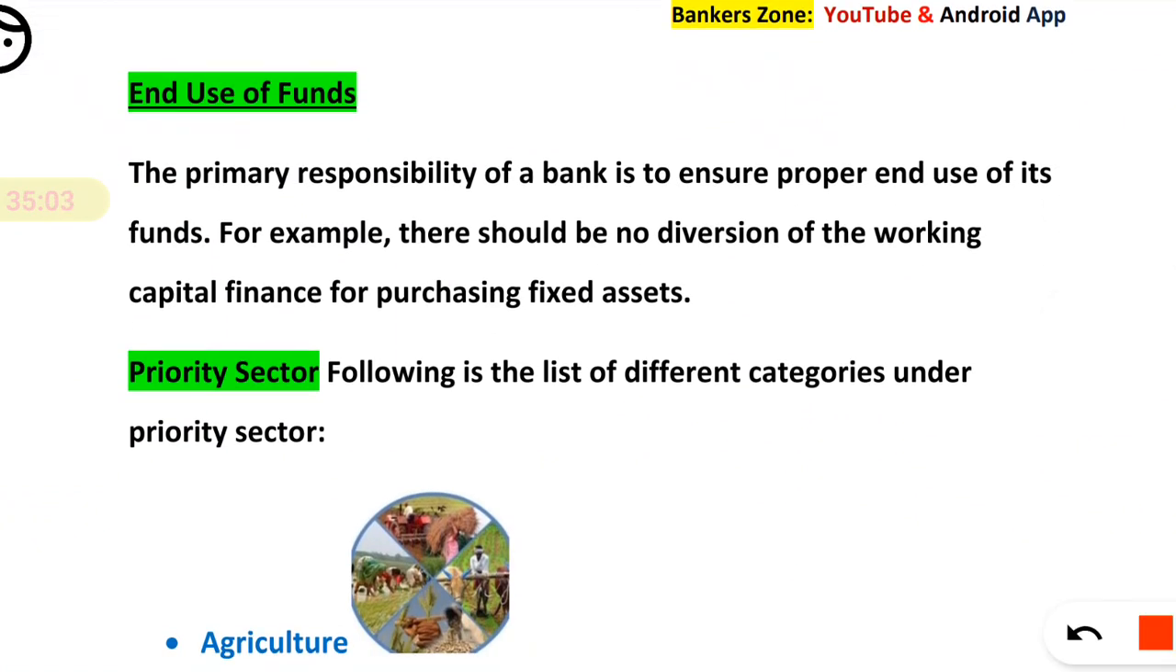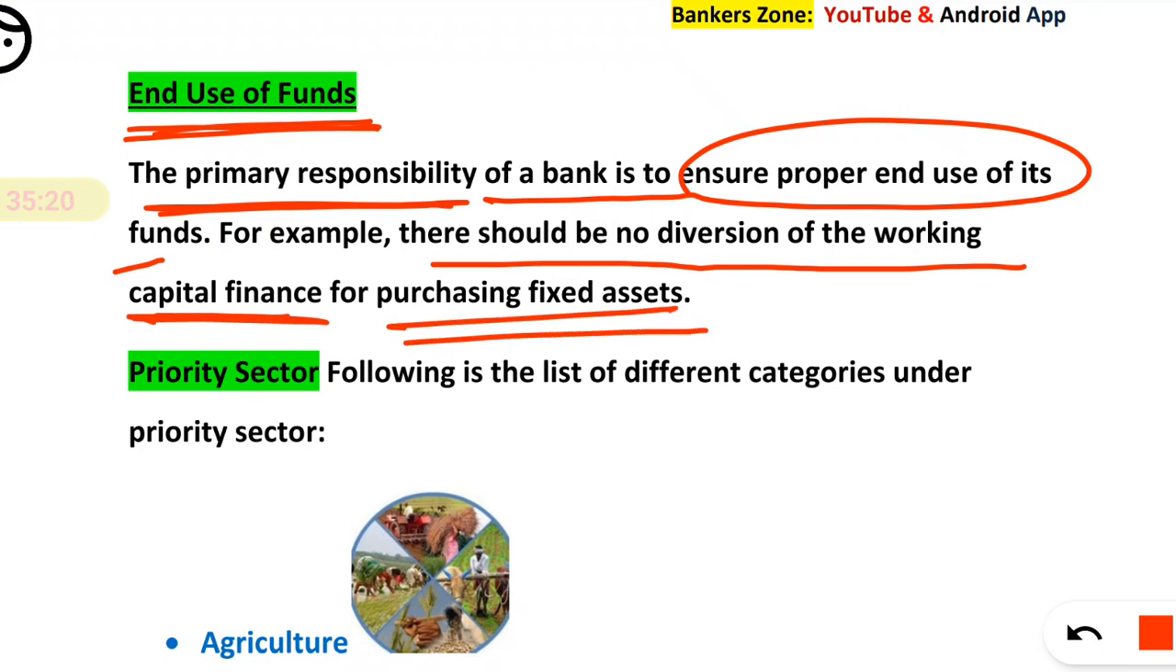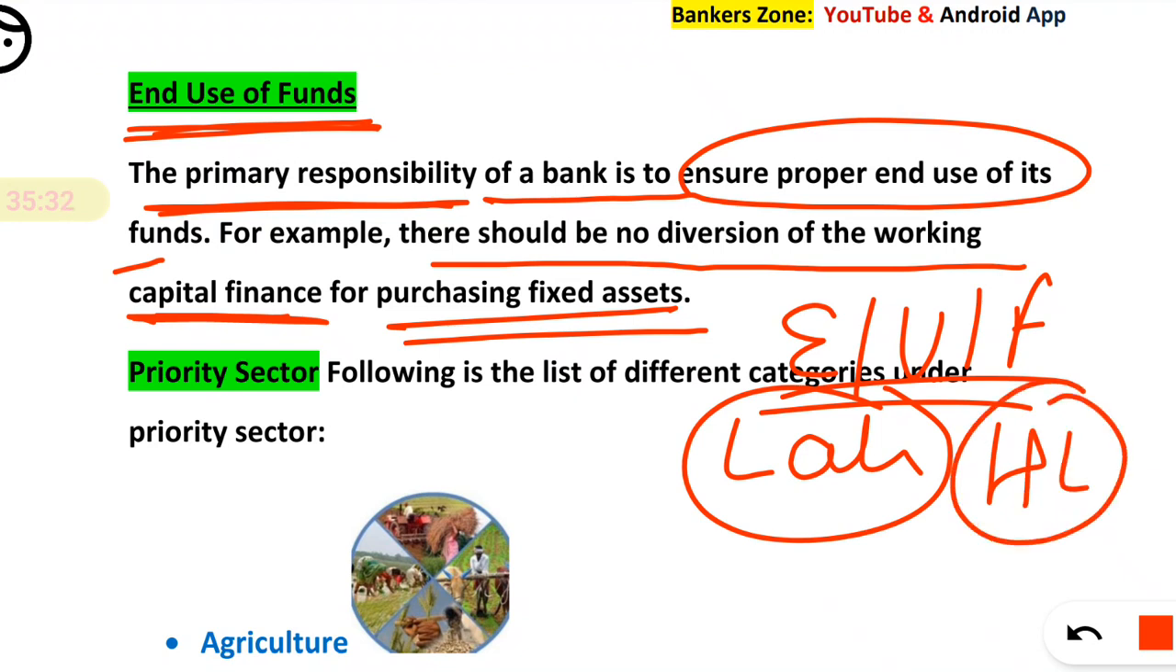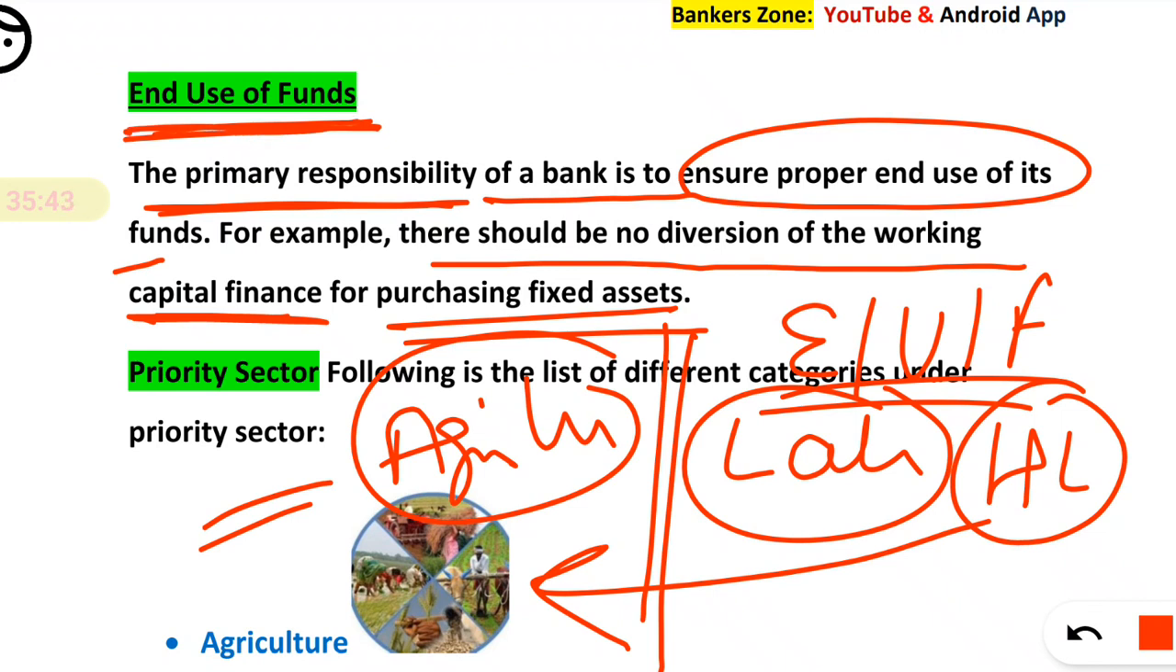First, end use of the fund. See, the primary responsibility of the bank is to ensure proper use of its fund. For example, there should be no diversion of working capital finance for purchase of fixed assets. What is end use of the fund? End use of the fund means, say you have availed a loan for the purpose of a housing loan, and from that money you are investing to buy agriculture land for the purpose of farming. So this is the diversion of the fund.